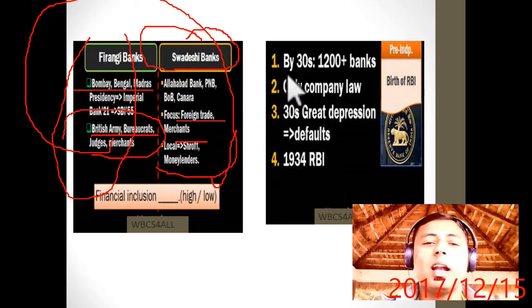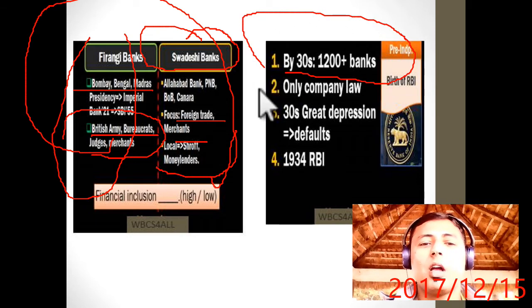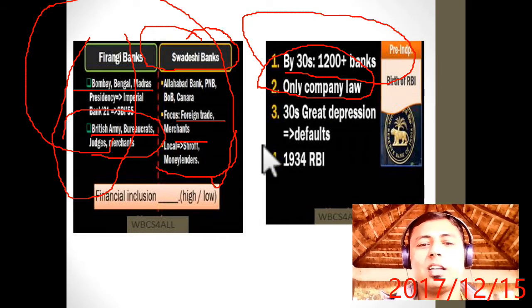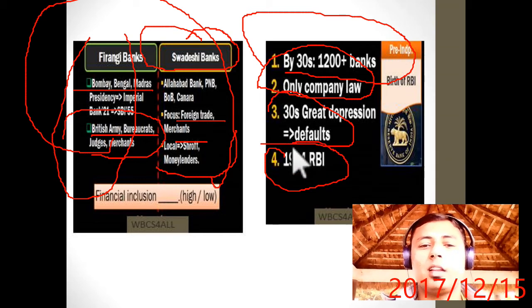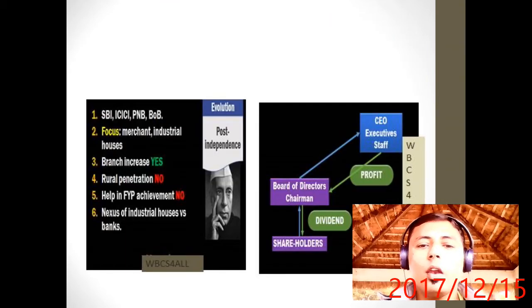Now by 1930 there were more than 1200 banks, and at that time the RBI was not established. Only company law was there to govern banks, but in the Great Depression of the 30s, defaults happened and most of the banks collapsed. That is why the RBI Act came in 1934 and the RBI was established in 1935. I already told this in my previous videos. Let's move ahead.